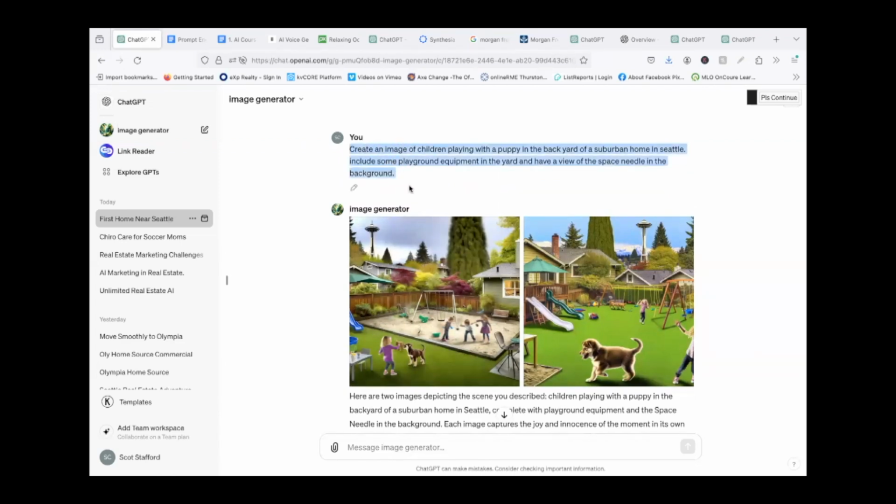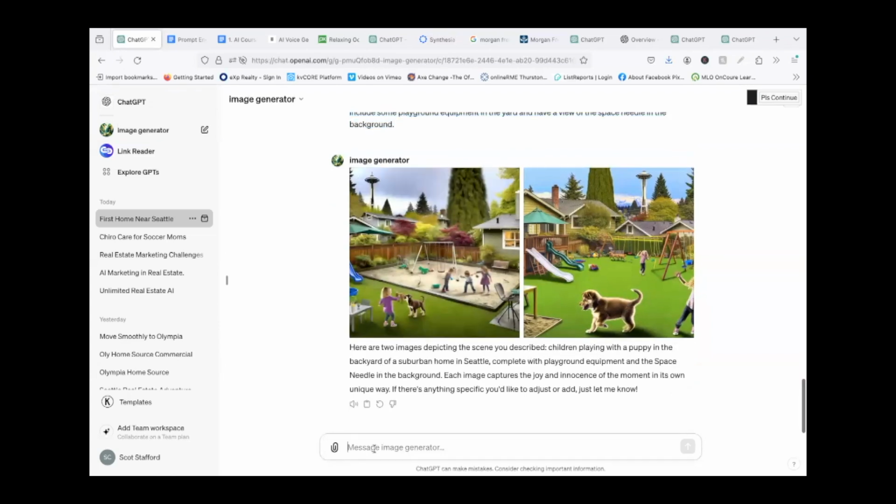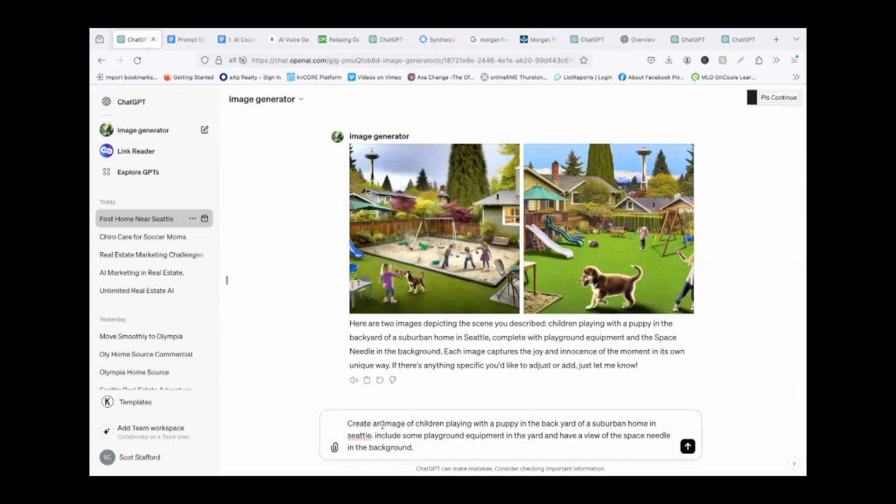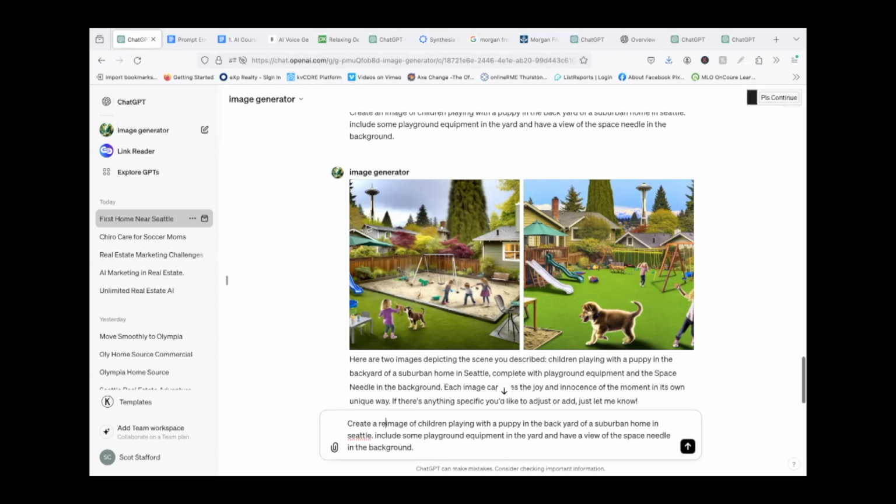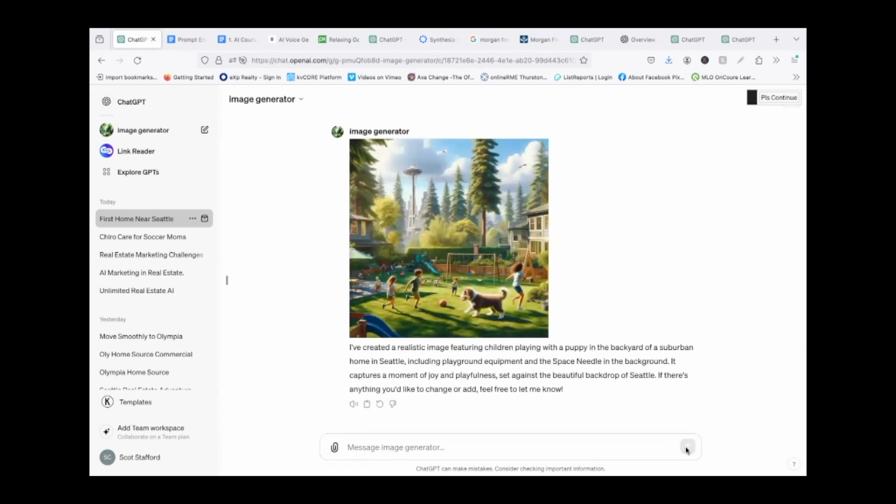So let's try one more thing here. Instead of editing it, so I don't lose those, I'm going to go down here and copy and paste, create an image. So I'm going to say create a realistic image of children playing with a puppy in the backyard. Okay, let's try that. Well, it's still giving me that kind of cartoon feel, but still, you get the idea. That would be more than adequate. Showing this image right here. Geez, a whole bunch of kids in the backyard. Looks like a daycare.